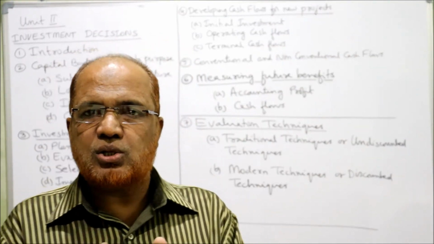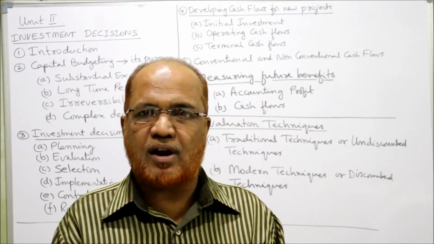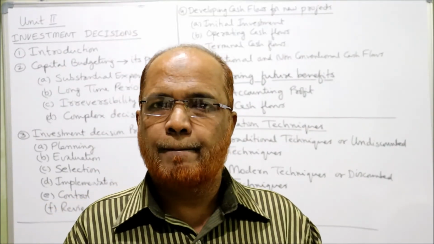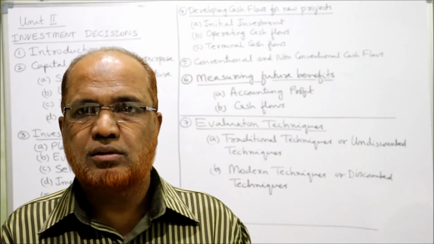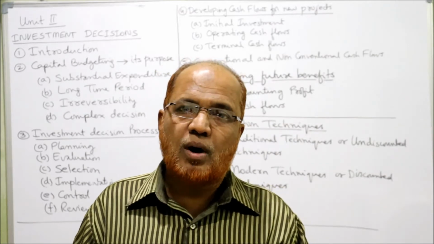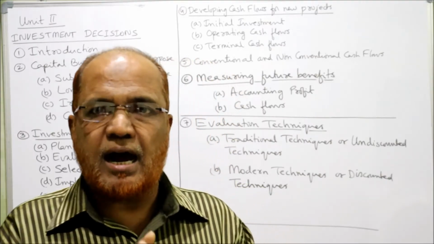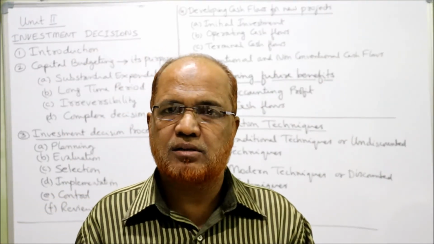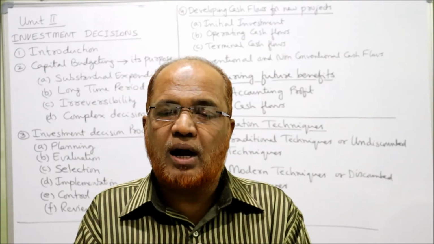Not only the cost of the project but also the incidental expenditure like freight, insurance, installation, all these things will be added to the cost. It will be a part of initial investment. And some projects require some permanent working capital also. That will also be added to the initial investment. So initial investment is the total cash outflow at the beginning